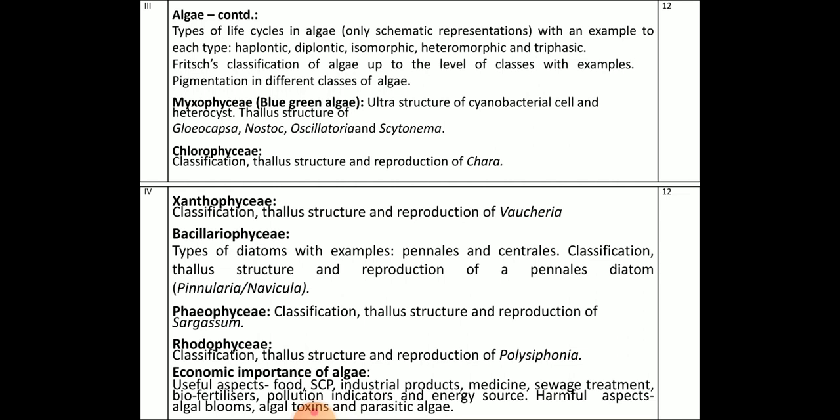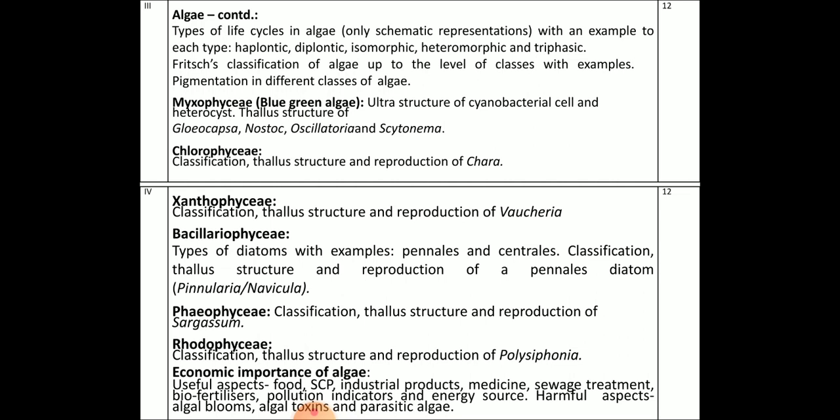Overall, the chapters first come with the microbes, that is virus and bacteria, and continue with the algae. In the algae we'll study the different classes, especially focusing on green algae, blue green algae, yellow and brown algae.